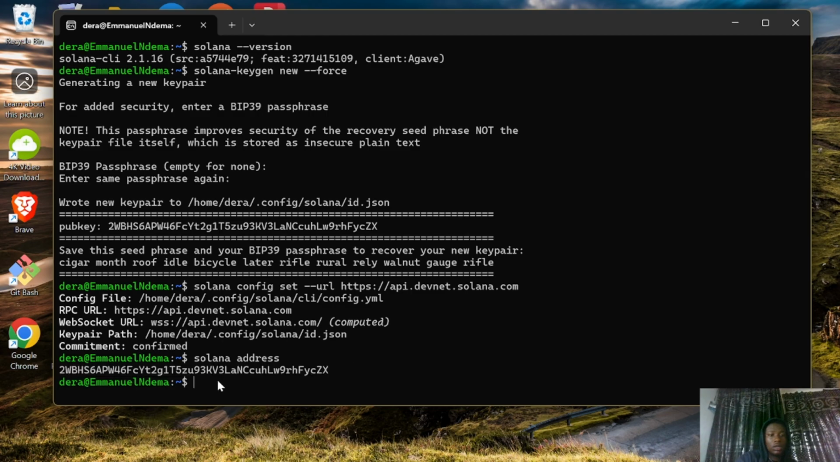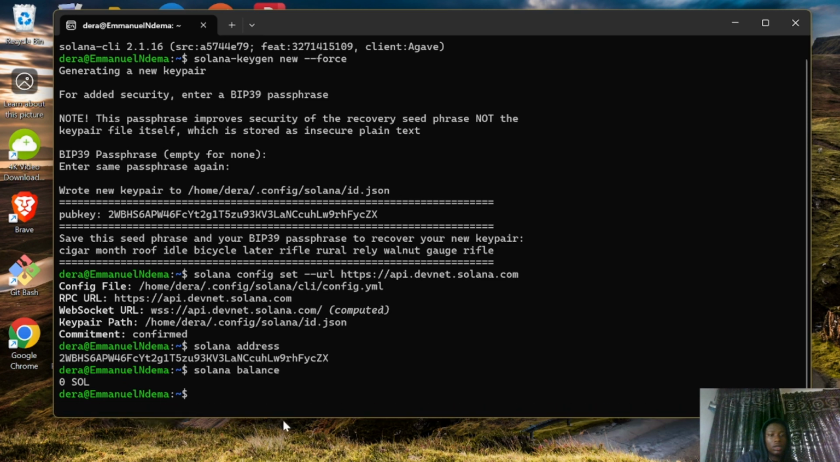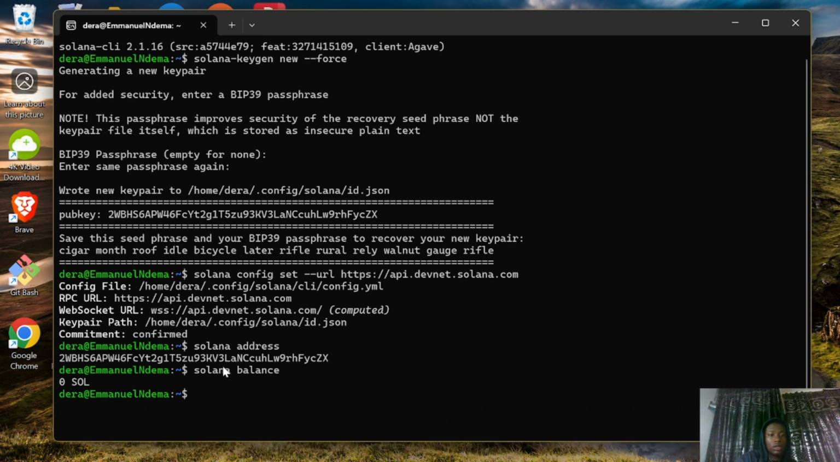Now the next command we need to use is balance. So let's check the balance we have in this public address: solana balance. And as you can see, we have 0 Sol. We don't have any Solana. But to get test Sol tokens, devnet tokens, we need to use